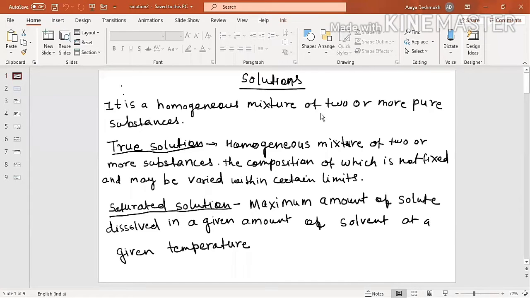Solutions are the homogeneous mixture of two or more pure substances. We know this thing. So this word homogeneous is important here. This is very simple.